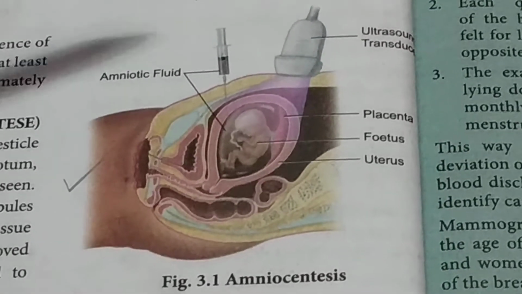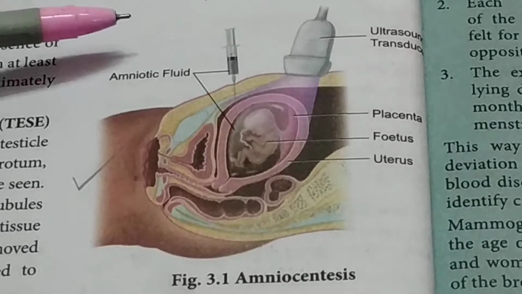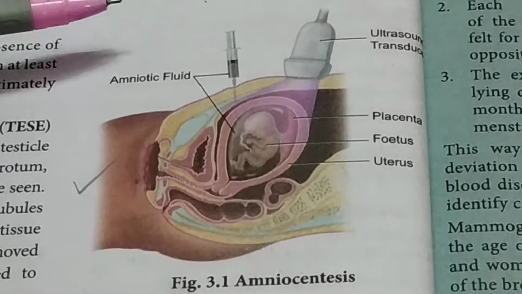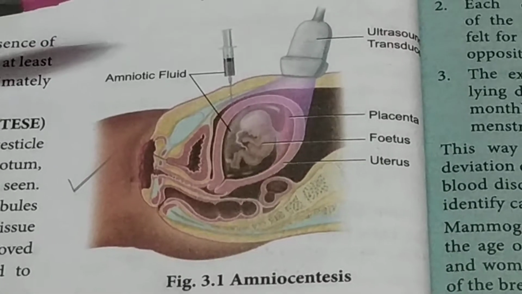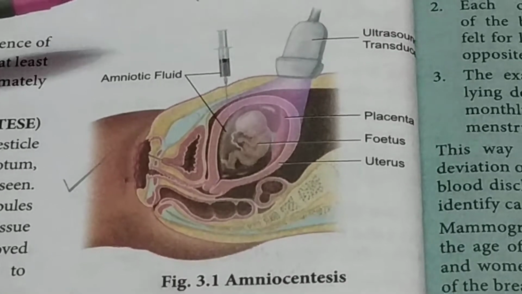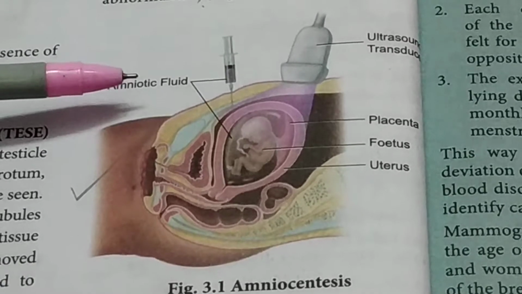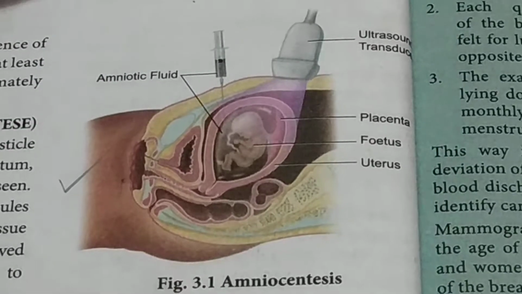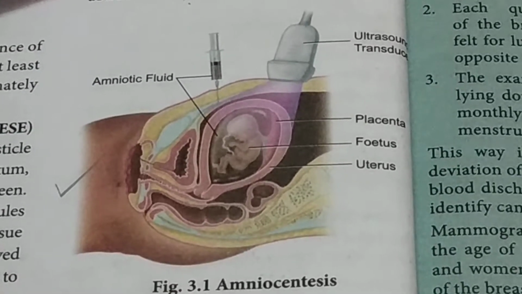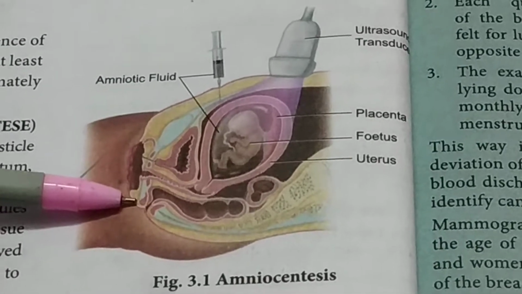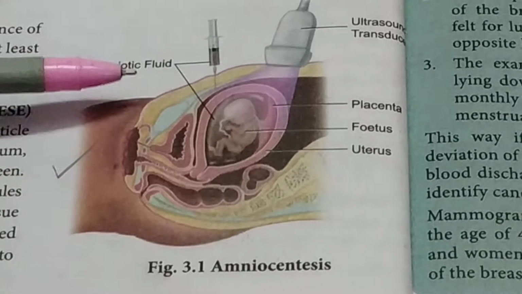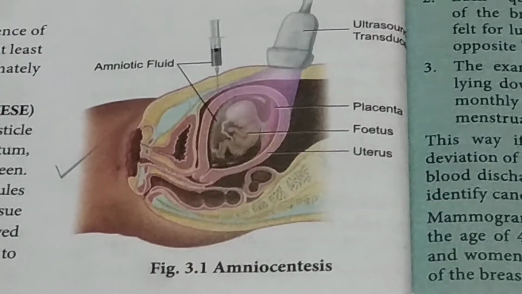Next topic is detection of fetal disorder during early pregnancy. Fetal disorder can be diagnosed with the help of ultrasound scanning. The second method is amniocentesis. This picture shows the amniocentesis and the fetoscope. That is the third technique.